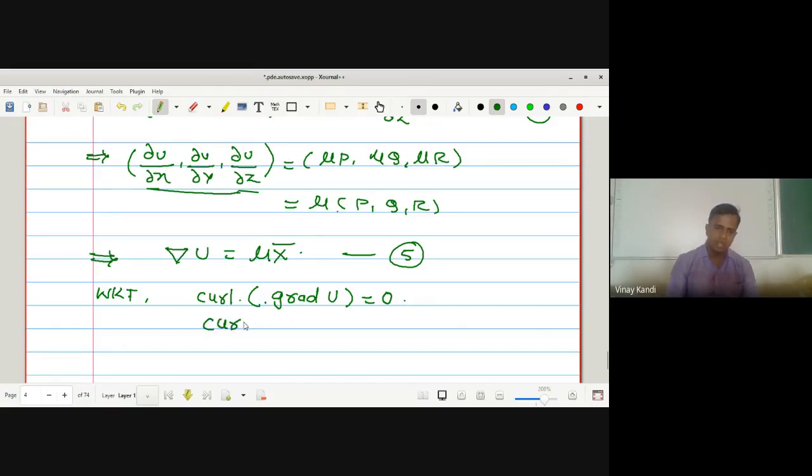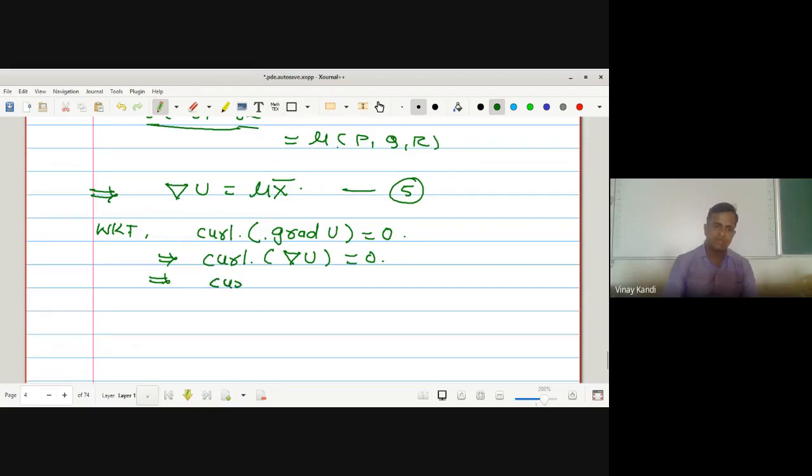Grad of u is mu x bar, so curl of mu x bar is equal to 0, from equation 5. Multiplying by mu x bar, we get mu x bar into curl mu x bar is equal to 0.